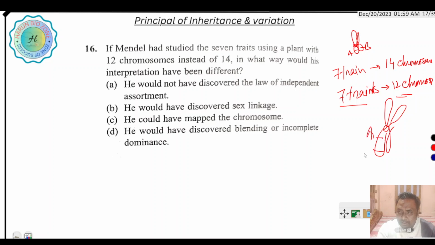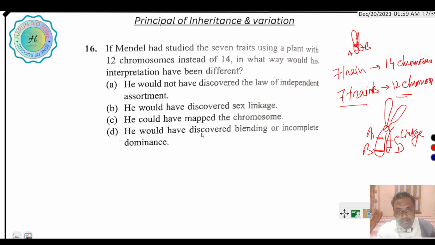Suppose A, B, C, D are present on a single chromosome where many characters are present. That means these genes show linkage. He would have discovered sex linkage. He could have mapped the chromosome. He could have discovered blending inheritance.